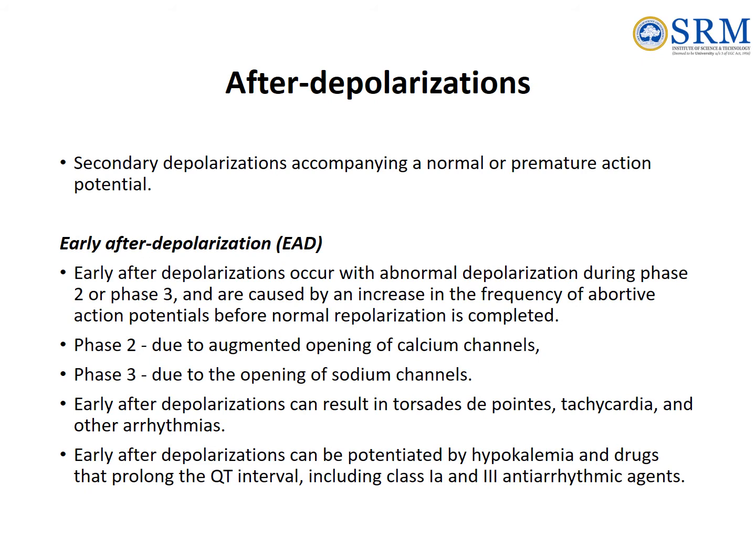After depolarizations are secondary depolarizations accompanying a normal or premature action potential, AP. After depolarization is of 2 categories. They are: early after depolarization, delayed after depolarization. Early after depolarizations occur with abnormal depolarization during phase 2 or phase 3, and are caused by an increase in the frequency of abortive action potentials before normal repolarization is completed.